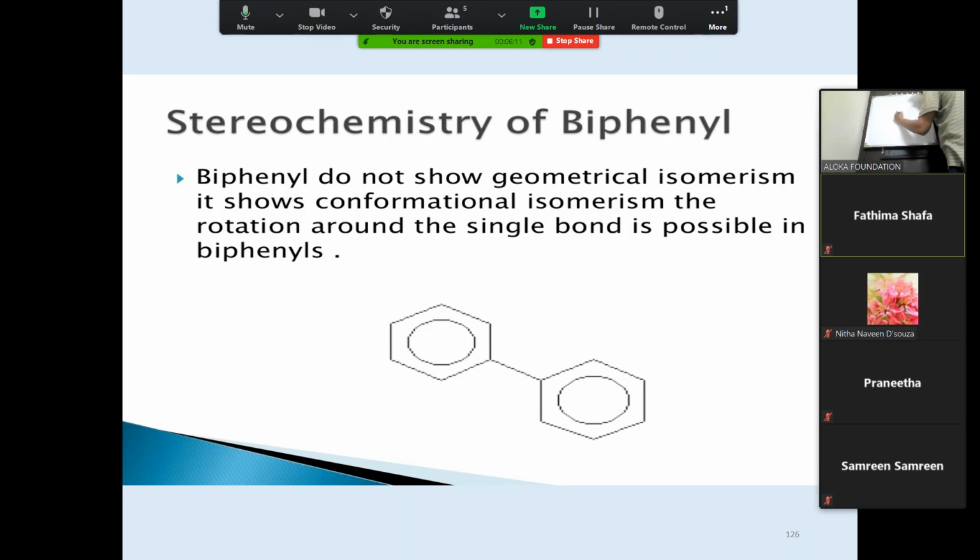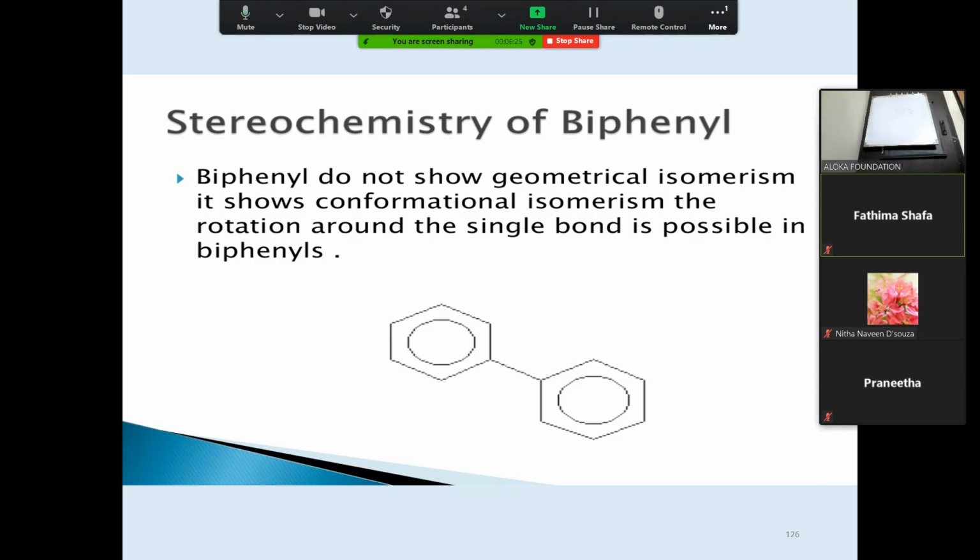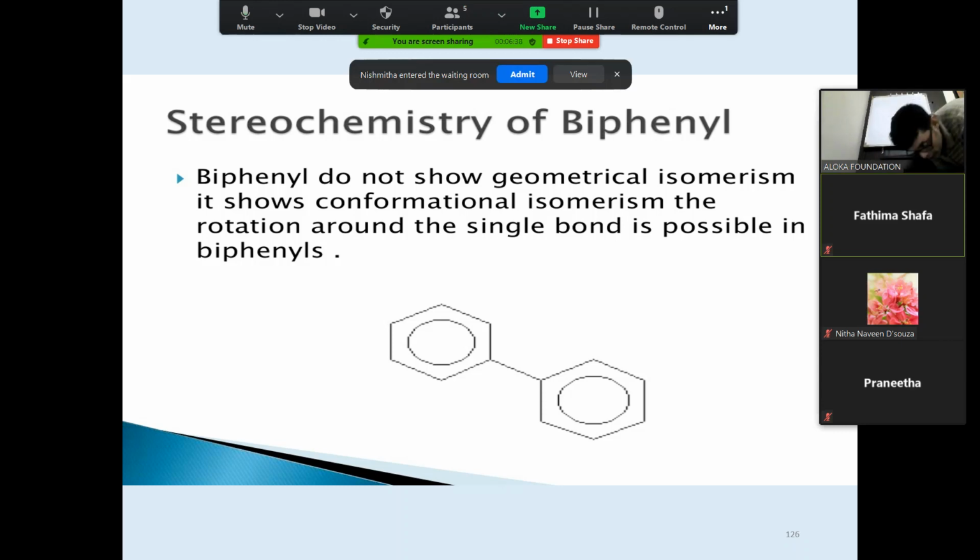Look at the board, everybody. So there is this bond. This is an axis, the axis around which you can rotate. So this is the axis that I am talking about, which you can rotate. So there will be free rotation across this bond.